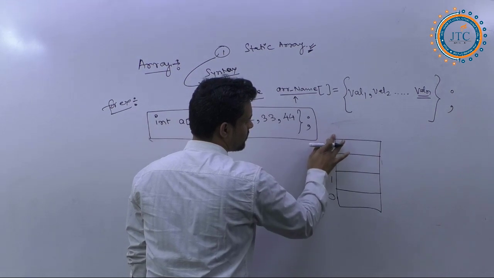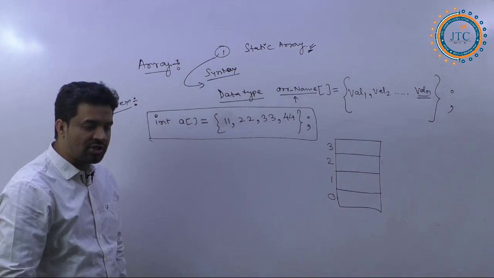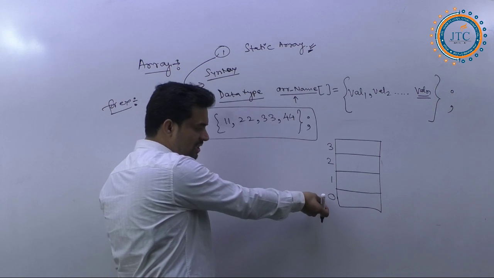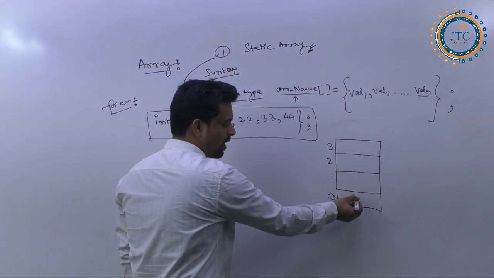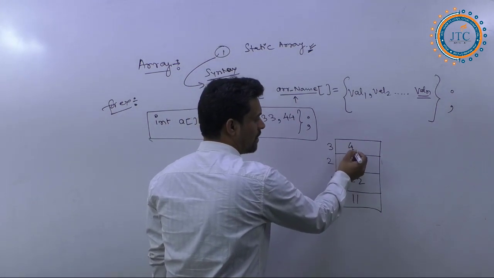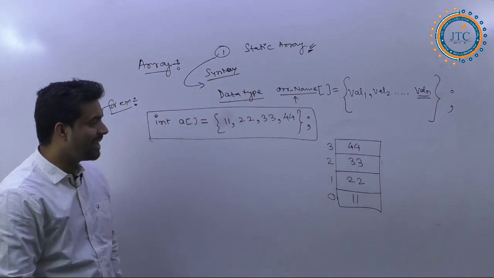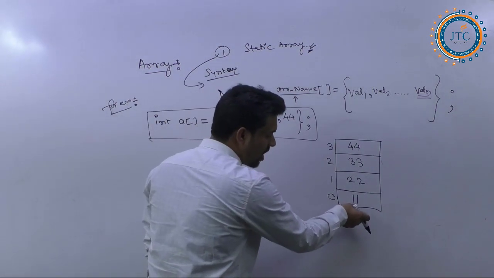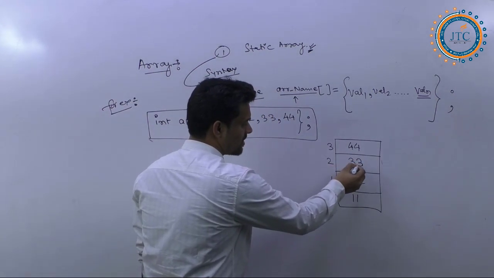The index positions start counting from 0, then 1, 2, 3, and the next one is 4. These are all the corresponding index positions I have given, and in those index positions these are the different values available. Is it okay?